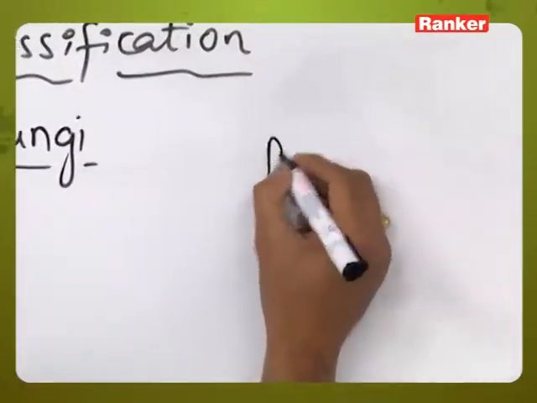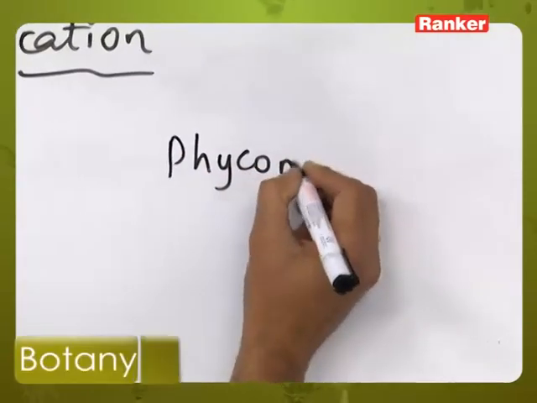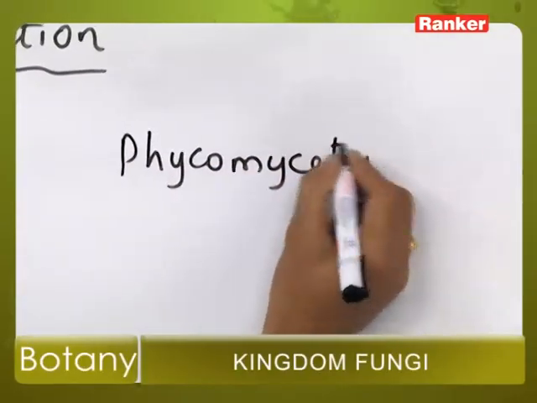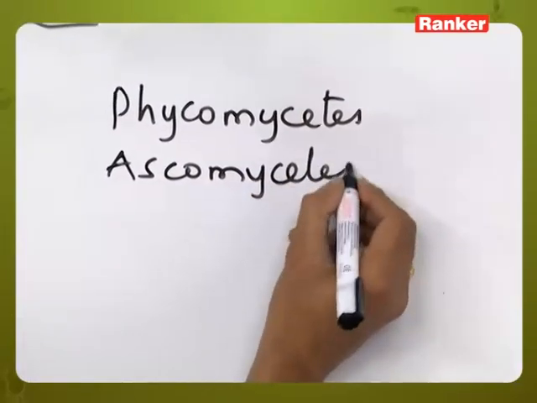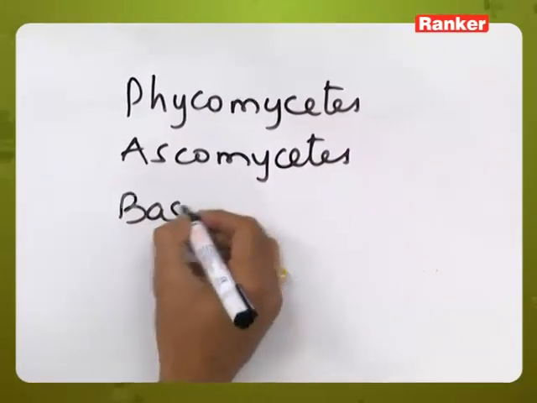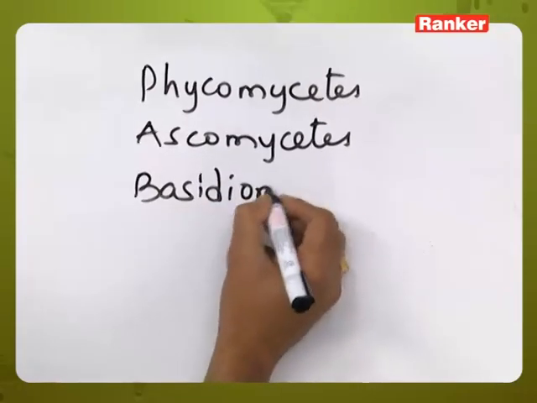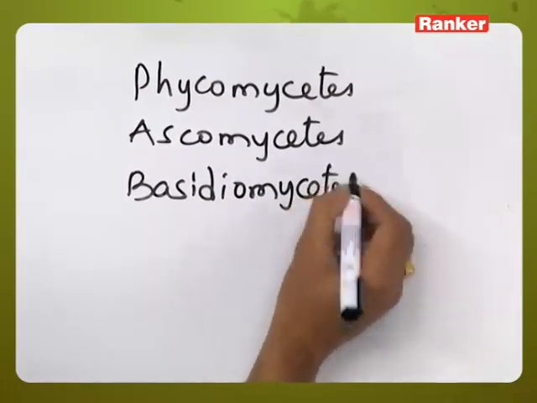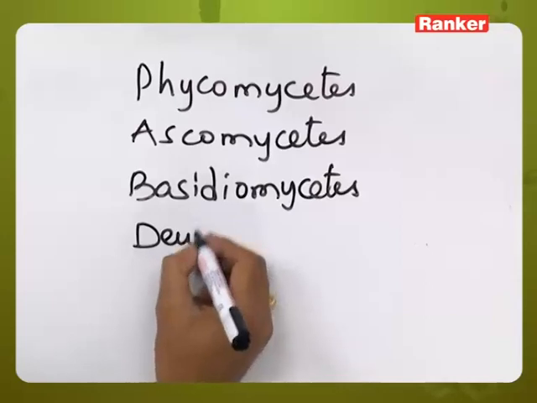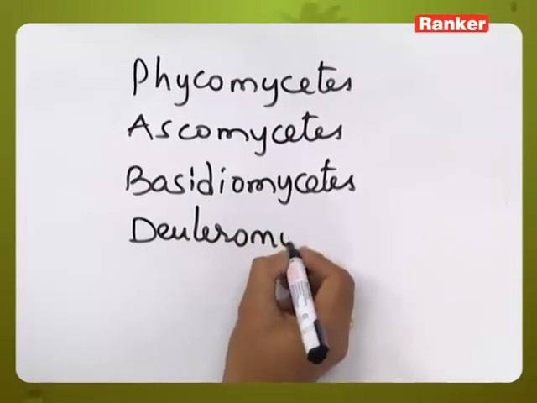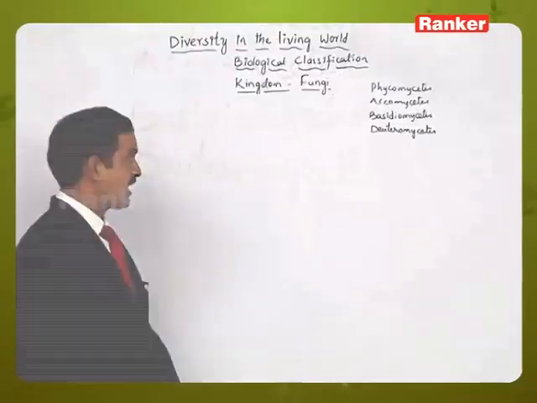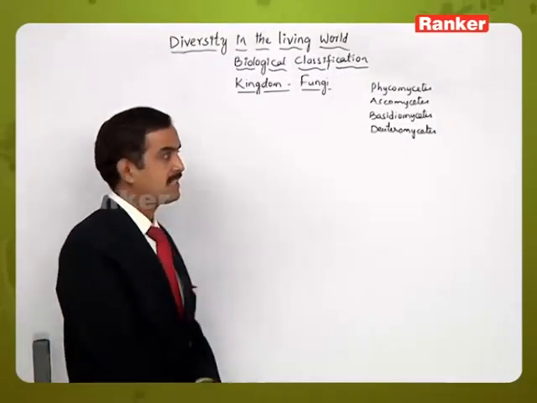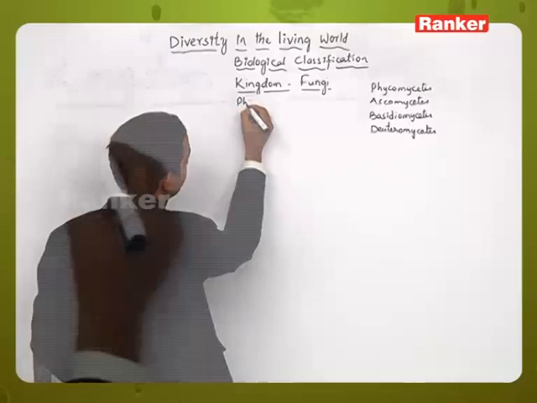Under kingdom fungi, there are 4 groups. Those are called Phycomycetes, Ascomycetes, Basidiomycetes, and Deuteromycetes. So let us start with the first group of fungi, that is Phycomycetes.